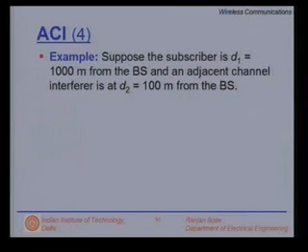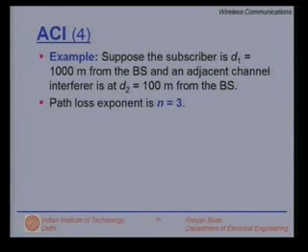Suppose the subscriber is located at a distance of a kilometer from the base station, whereas another mobile which is using an adjacent channel is unfortunately at a distance of only 100 meters from the base station. Let us say that they are in South Delhi, where the path loss exponent is close to 3.